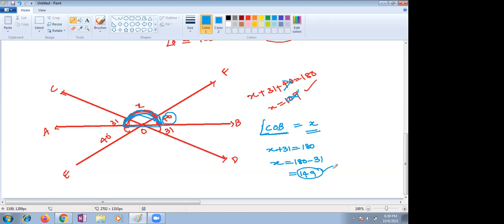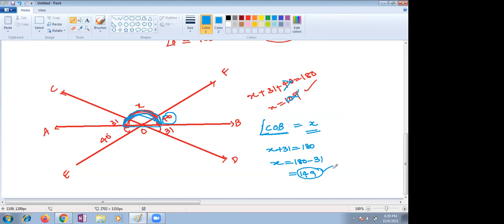Raghav? Yes, ma'am. It's showing that option B is correct, 149. Since COD is a straight line, therefore BOC plus BOD is equal to 180, which is a linear pair, which implies X plus 31 degrees is equal to 180 degrees. X is equal to 180 minus 31, which is equal to 149 degrees, ma'am. So yes, 149 is correct.